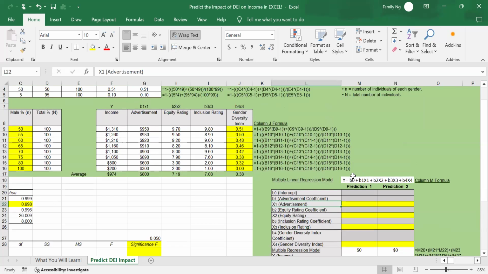Like what I said, y is the dependent variable. In this example, y is the income, and y is what we are trying to predict. X1 to X4 are the independent variables. X is what we are using to predict Y. And all the B1, B2, B3, B4 are the coefficients for each of these independent variables. B0 here is the constant or the intercept.